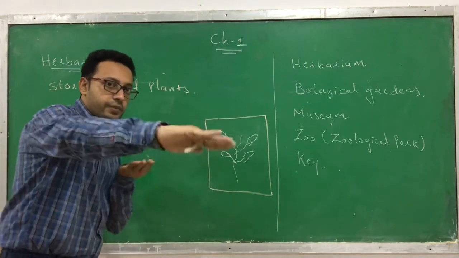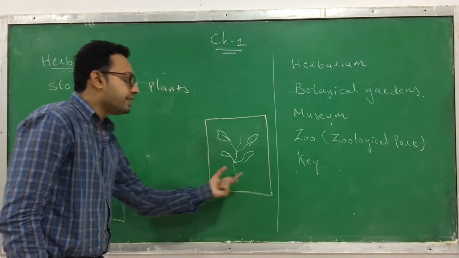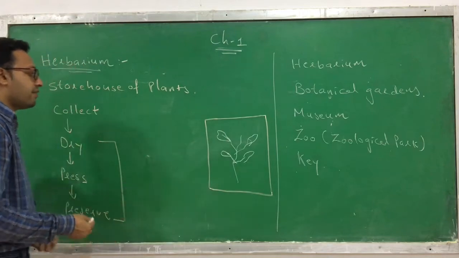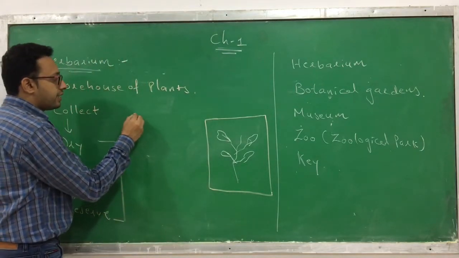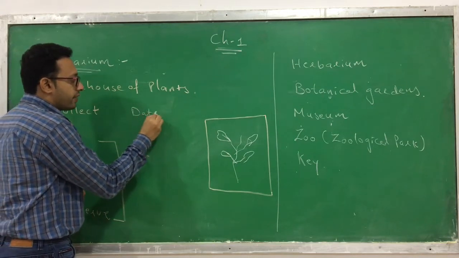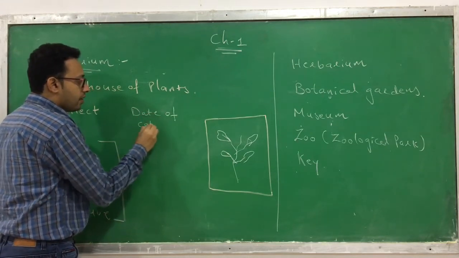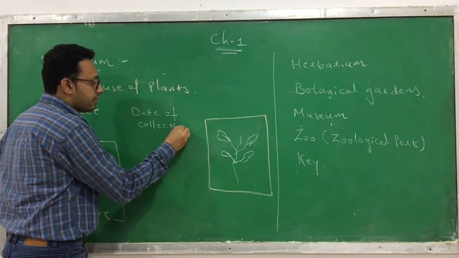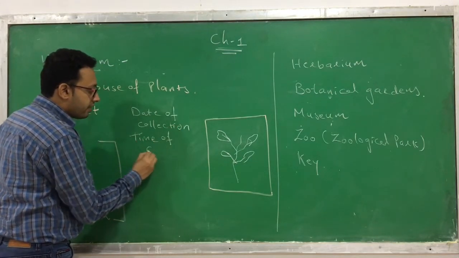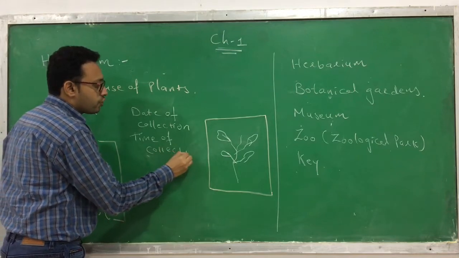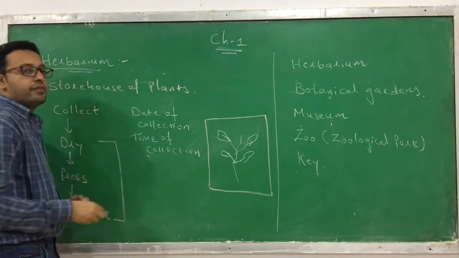Okay, and then I have to preserve it. This sheet contains different kinds of labels. What kind of labels does it contain? It contains the date of collection, where it is going to be collected. It should also mention the time of collection, when it is collected. So it should mention the date and the time of collection.